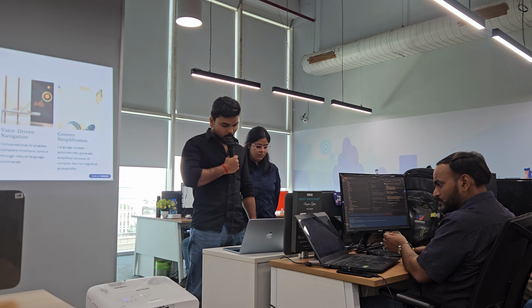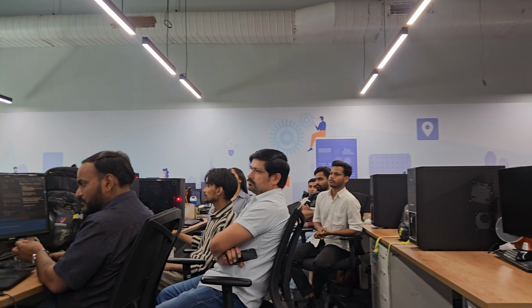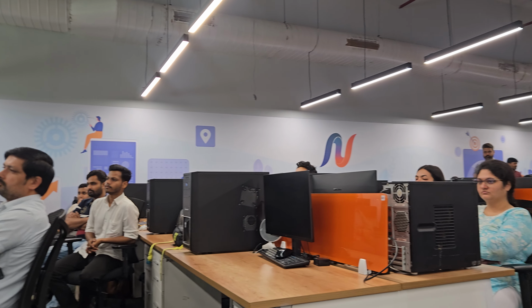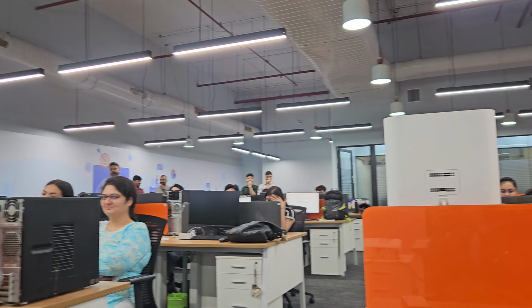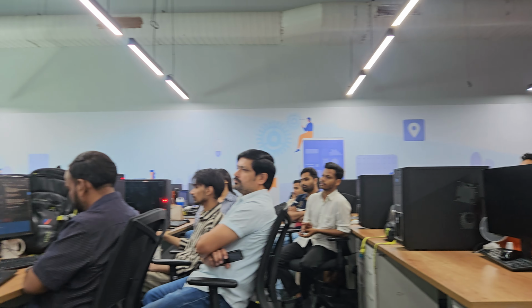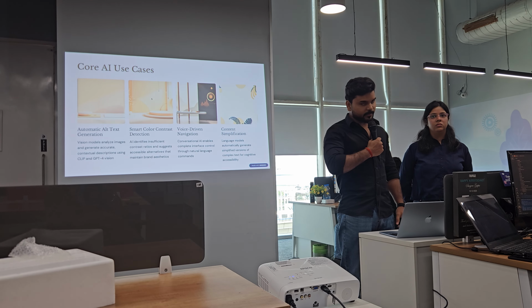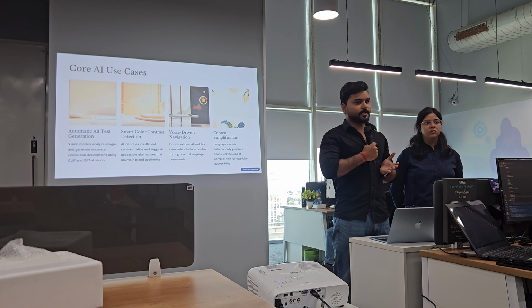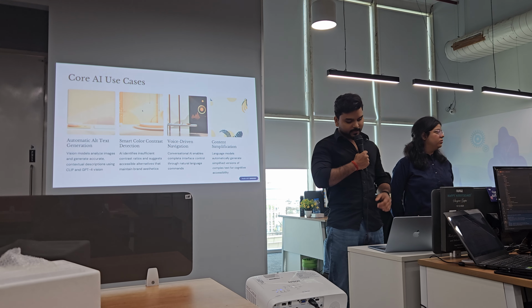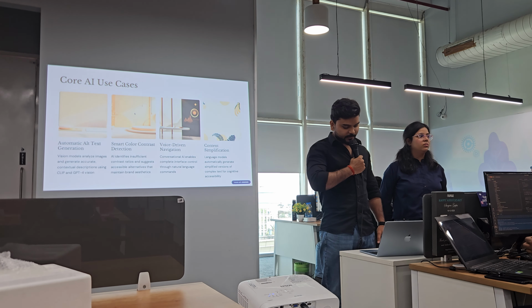Now I will talk about four AI use cases. First is automatic alt text generation. As we discussed earlier, there are several images and it is not possible to manually write all the alternative text for them, but AI models can analyze these images, detect which person or things are in the image, then write the description for that image.